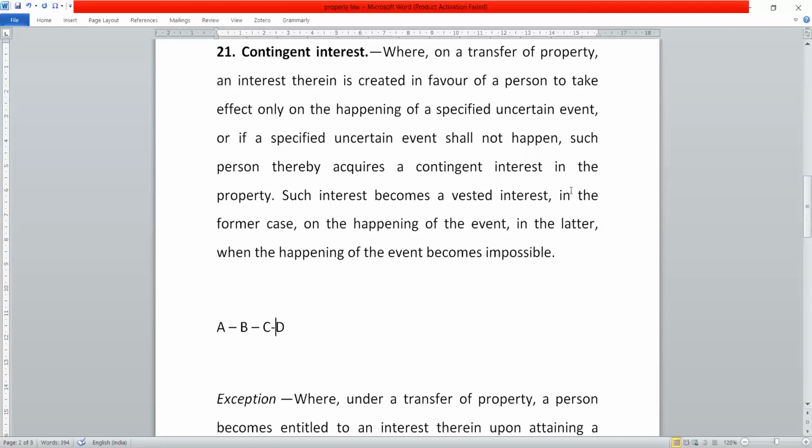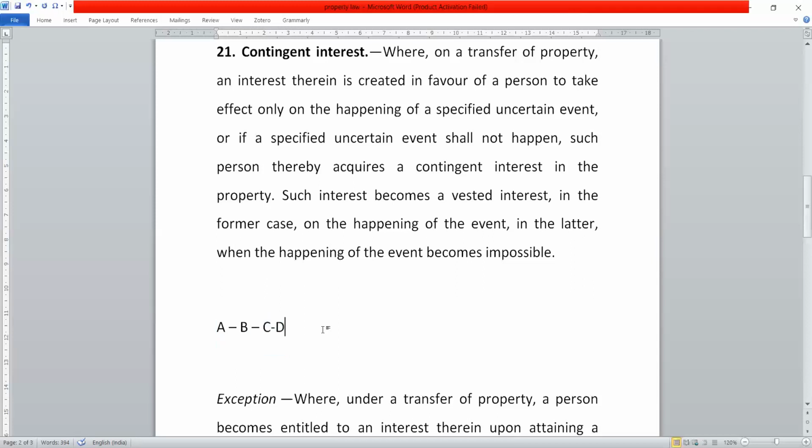We shall further go on. Such interest becomes a vested interest in the former case on the happening of the event, in the latter case when the happening of the event becomes impossible. This interest, which is contingent here because C does not have any daughter till date, becomes vested when C actually has a daughter, right?